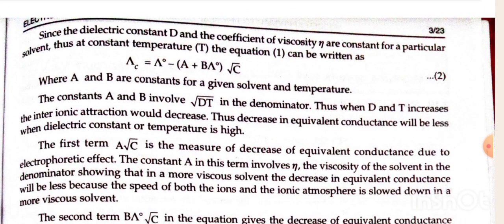Since the dielectric constant D and the coefficient of viscosity eta are constant for a particular solvent, at constant temperature T the equation can be written as lambda c equals lambda naught minus (A plus B lambda naught) into root c, where A and B are constants for a given solvent and temperature. The constants A and B involve root DT in the denominator. Thus, when D and T increase, the interionic attraction decreases. So the decrease in equivalent conductance will be less when the dielectric constant or temperature is high.